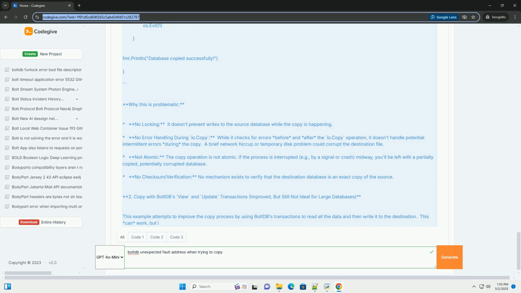File system consistency: even with the internal locking mechanisms, underlying file system issues, for example disk errors or network file system problems, can still potentially cause corruption during the copy. Regularly test your backup and restore processes to verify their integrity. Permissions: make sure the destination directory has appropriate write permissions for the user running the copying process.